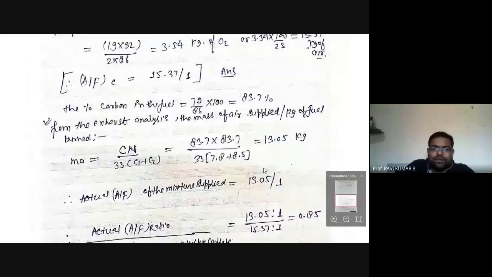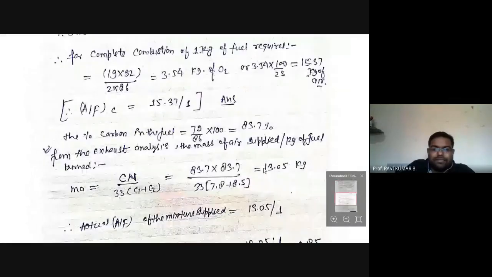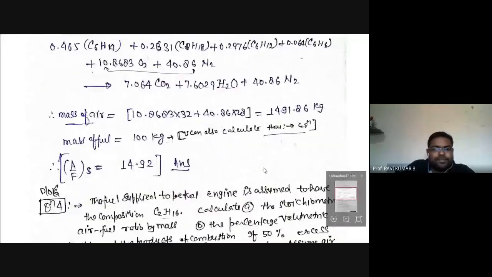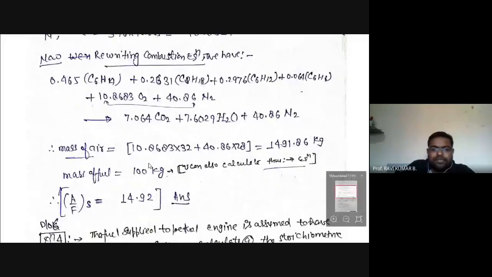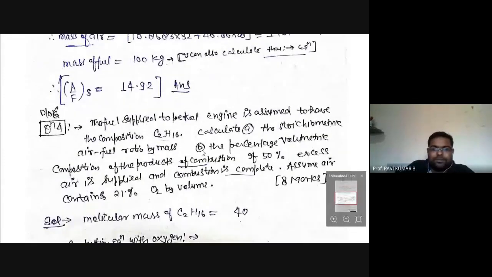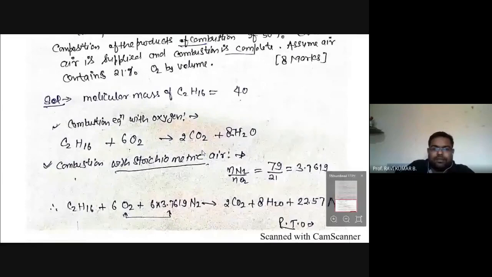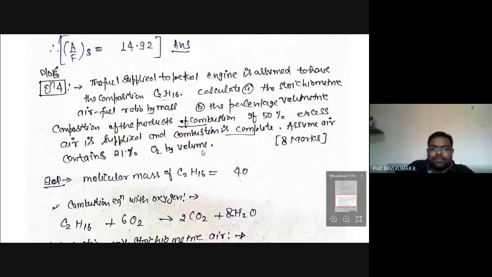So I think this kind of problem will not be asked in aerospace propulsion. This is part of a diesel engine. So diesel is not a part of your syllabus. Yeah, this can be solved.